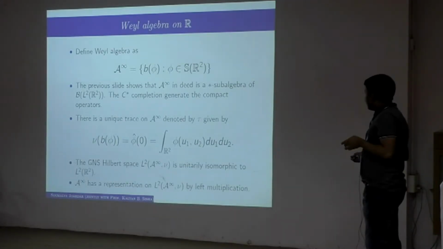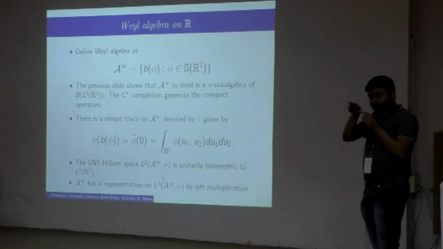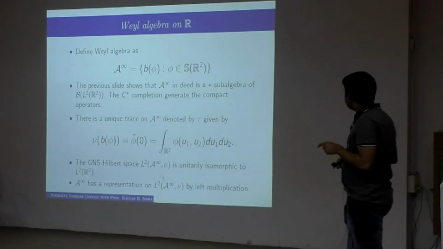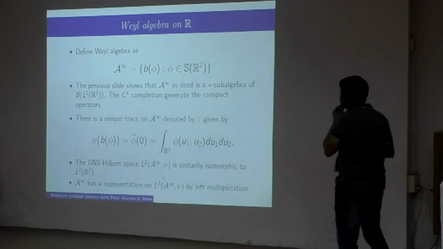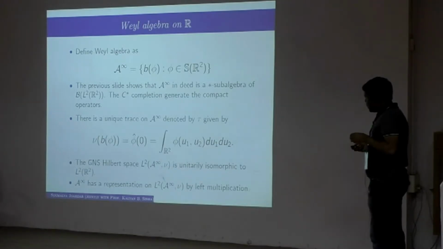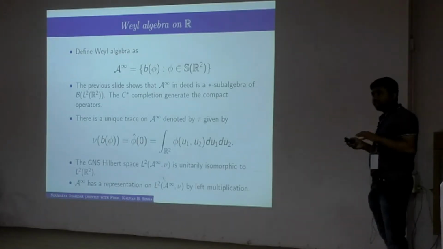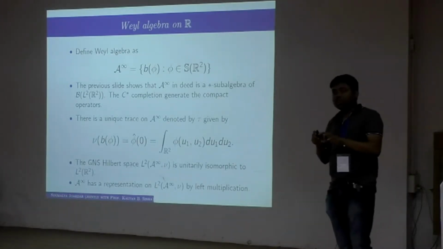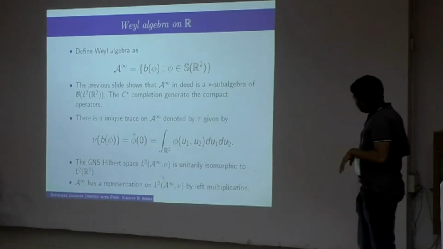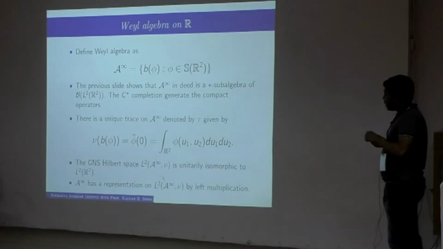The reason is clear. In order to have the identity, your phi should be replaced by the one function, but the one function doesn't belong to the Schwarz class on the whole of R2. So this is a star subalgebra, and it turns out that the C* completion will generate compact operators, still not unital. The compact operators on B of L2 R, but if you take the Hornemann closure, it will generate the whole of B of L2 R.